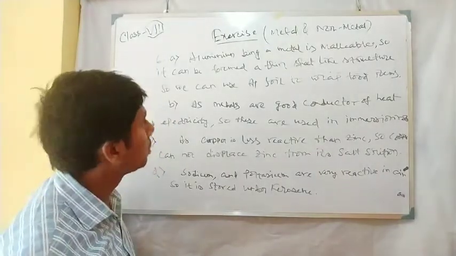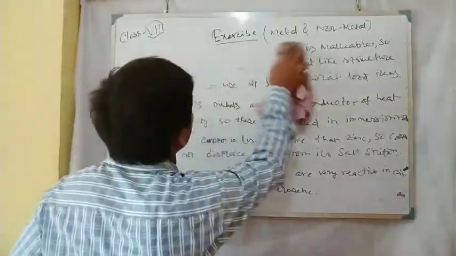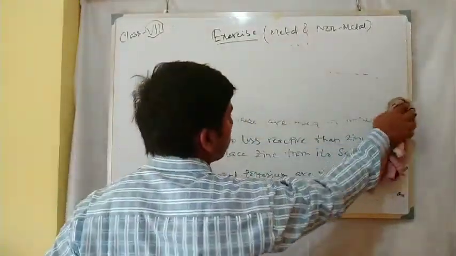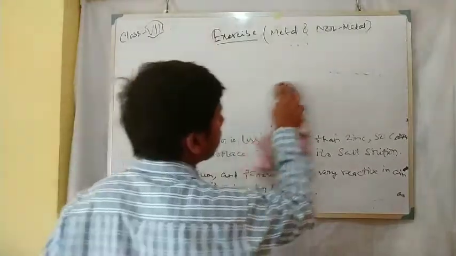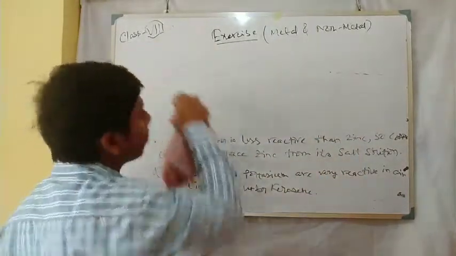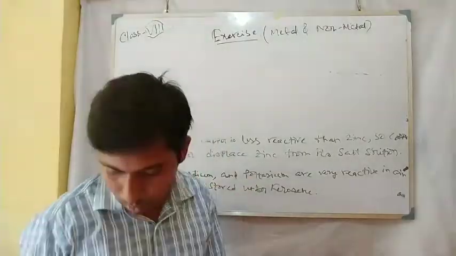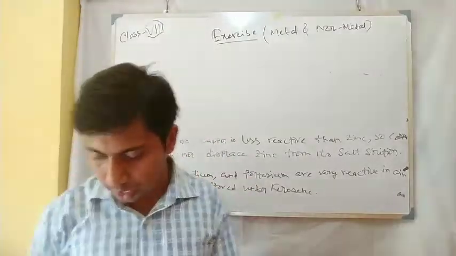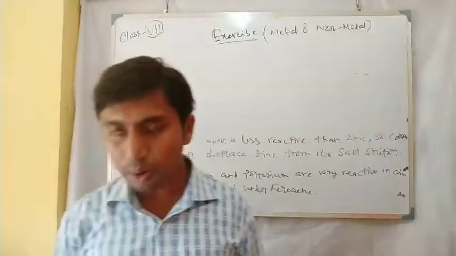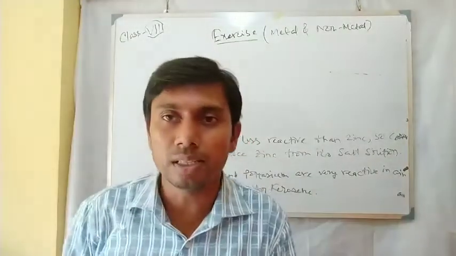Question number 7. Can you store lemon pickle in an aluminium utensil? Explain. Now you have to know lemon pickle contains acid.